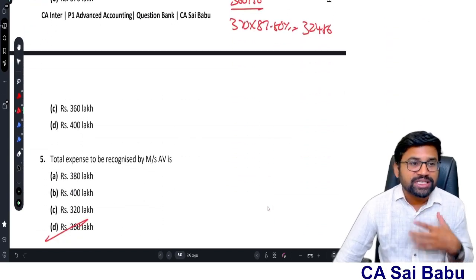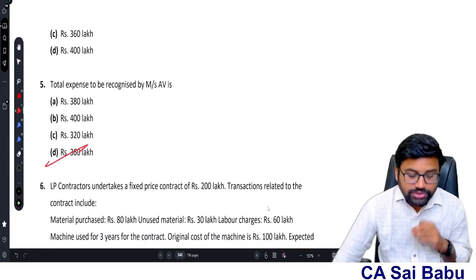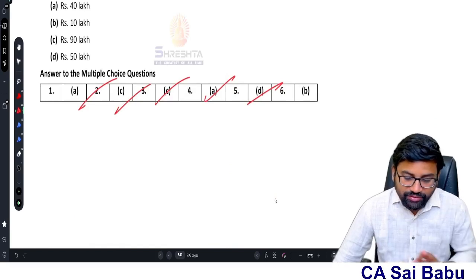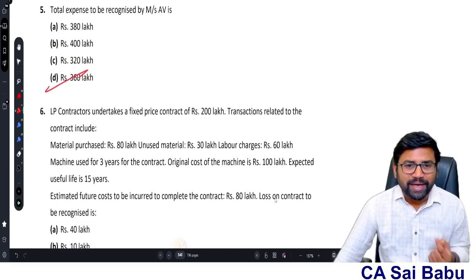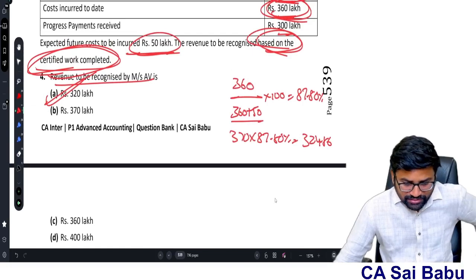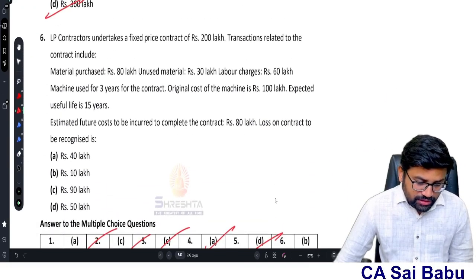So don't worry about these MCQs. Don't scratch your head too much. Whatever answer they have given here, maybe they have given it based on certain parameters and certain assumptions. Okay. Next, come to the sixth one.